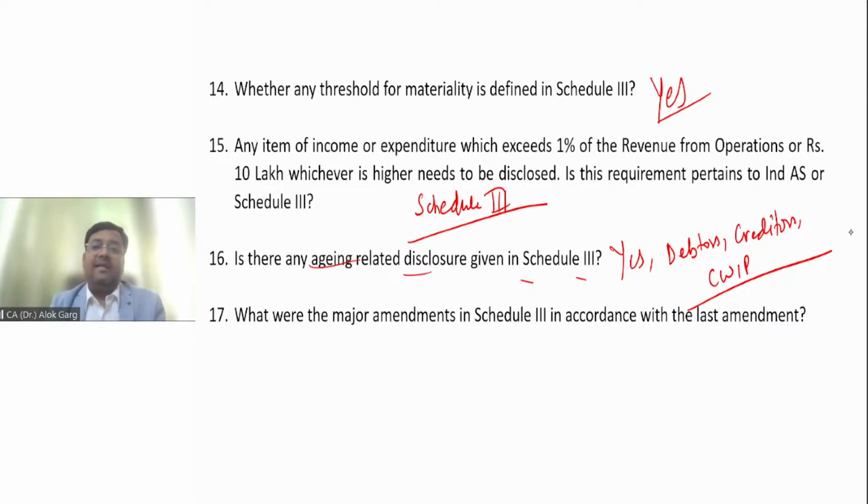Vivek is asking, sir, for practical purposes, are numbers allowed to be presented in billions? To be honest, Vivek, I have never seen an Indian financial statement where the numbers have been presented in billions. Going by Division 2 to Schedule 3, billions is not allowed in the rounding off in the financial statement. So you cannot present your numbers in billions. The maximum is crores.